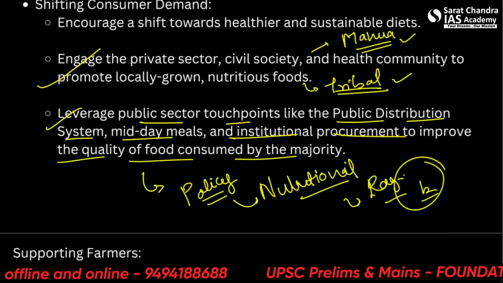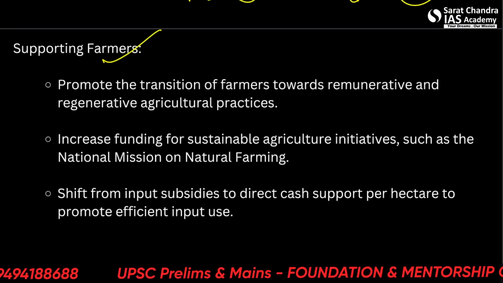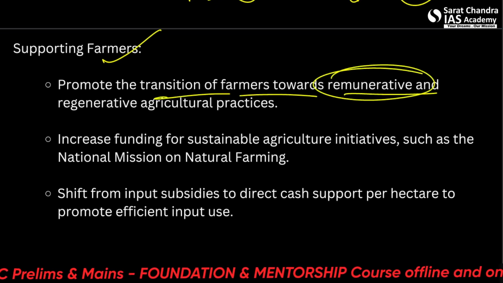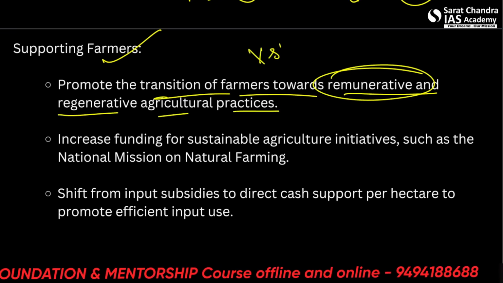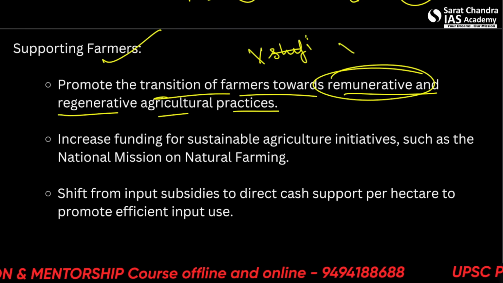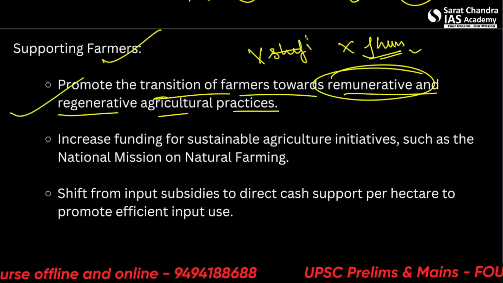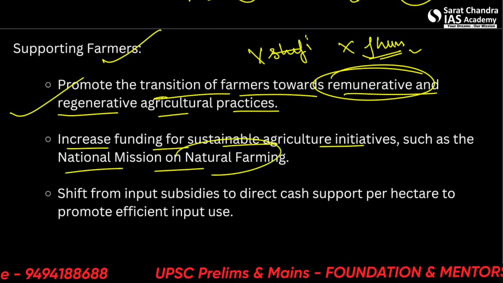Last thing that we need to see, supporting the farmers, because they are the producers in this economy. Promote the transition of farmers towards remunerative and regenerative agricultural practices, like not shifting cultivation, not jhum agriculture, but, let's say, alternate cropping productions. Increase the funding for sustainable agriculture initiatives such as the National Mission on Natural Farming.